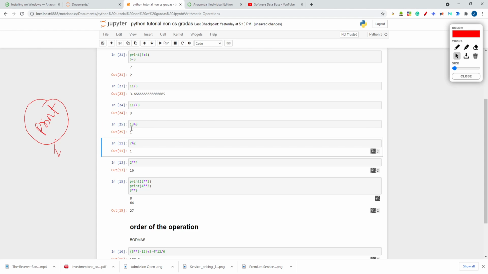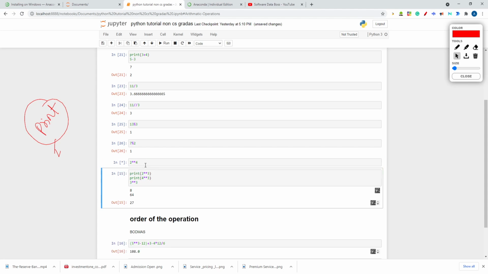It returns the remainder, the modulo operator. Now 7 modulo 2, I get the remainder 1, right? I hope you are following; I'm not going that fast because this is a mathematical operation everybody can understand. I already told you 2 star star 4 is the exponent or the power, 2 raised to power 4. So of course it will give the result 16.